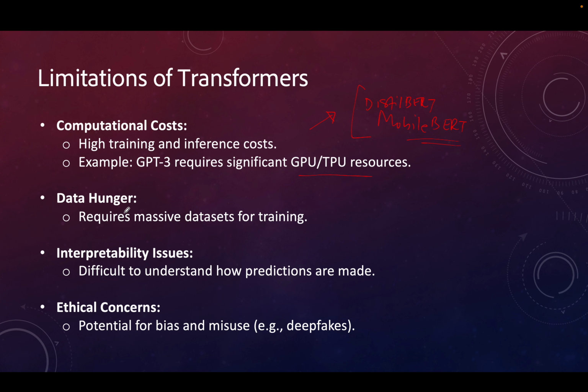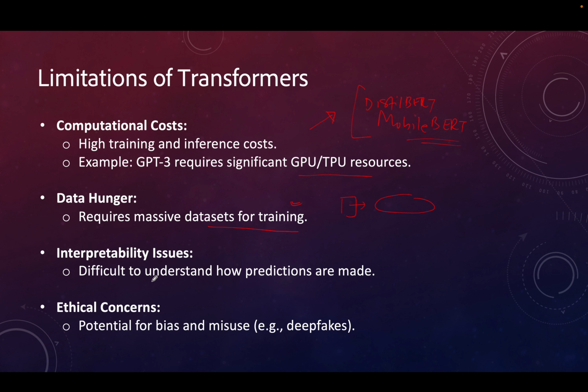And then these models are very data hungry and require massive datasets for training. So it's not always recommended to train these large models from scratch, but you can use some pre-trained models and that will reduce the data requirement. That fine-tuning part can be done with much smaller data. So you can fix this using that.